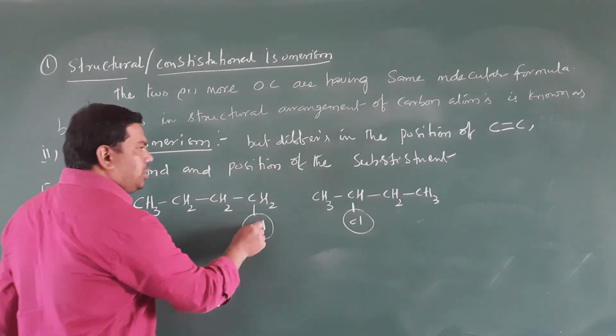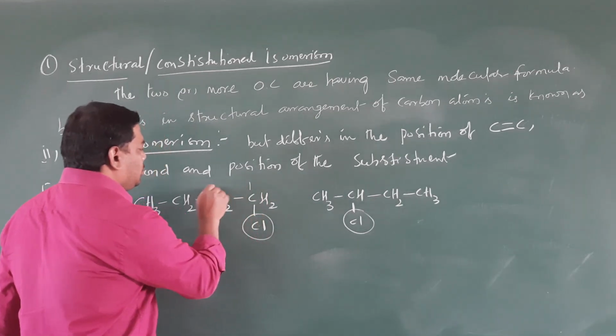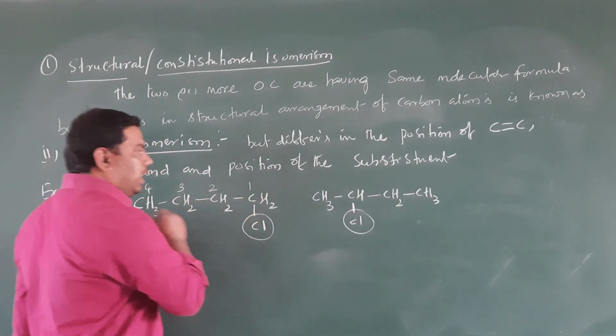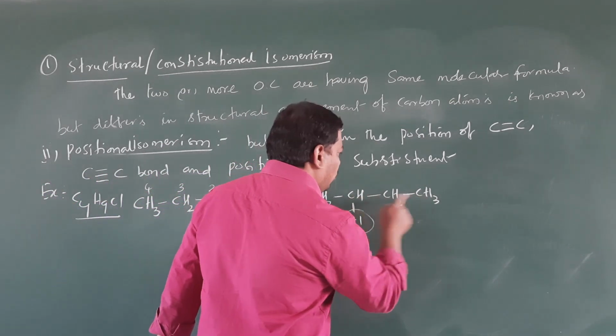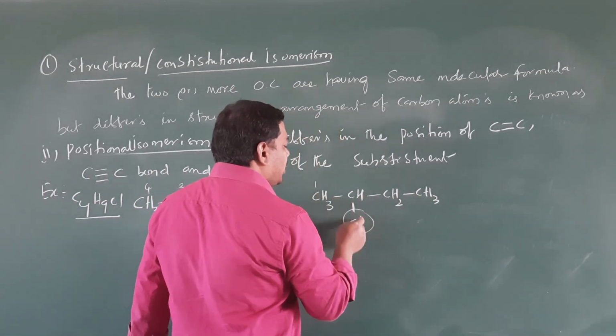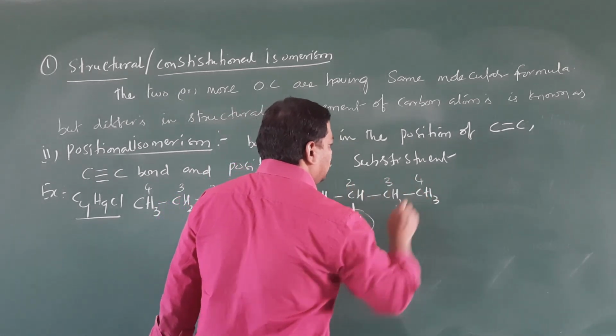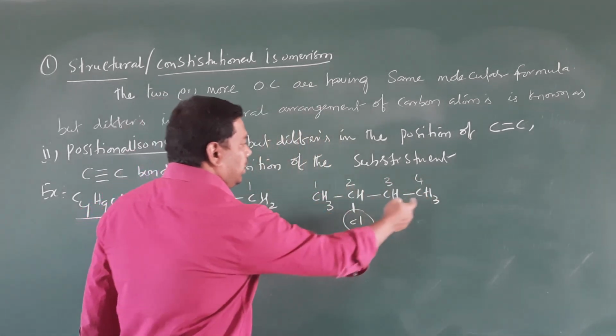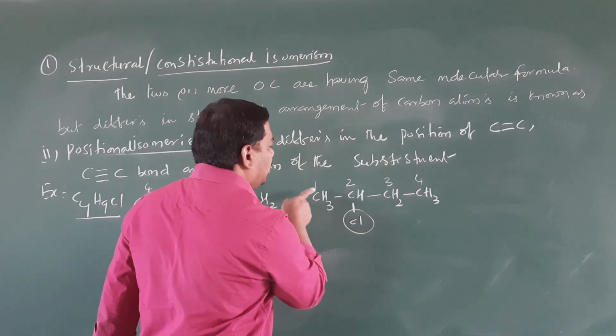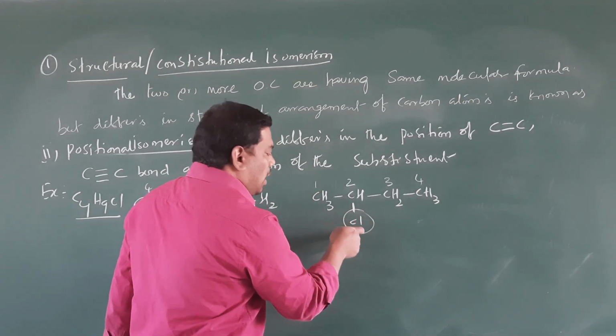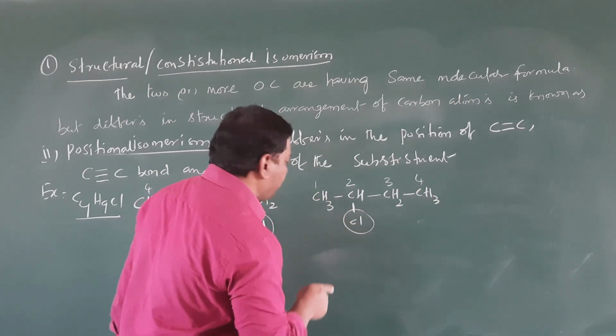Here the position of the substituent is 1, 2, 3, 4. We have 4 carbon atoms in the chain, so we give the least number to the substituent, so that's why 1, 2, 3, 4 here. We don't number from the other direction; you give the substituent the lower number. Clear, students? Right.